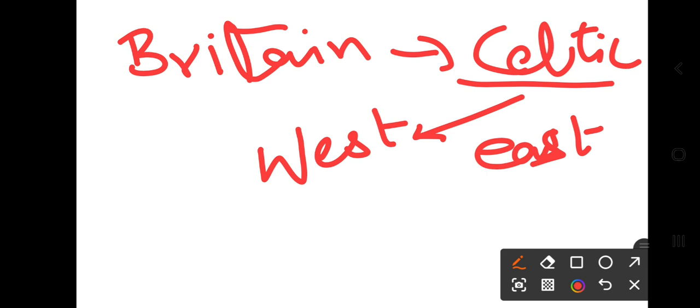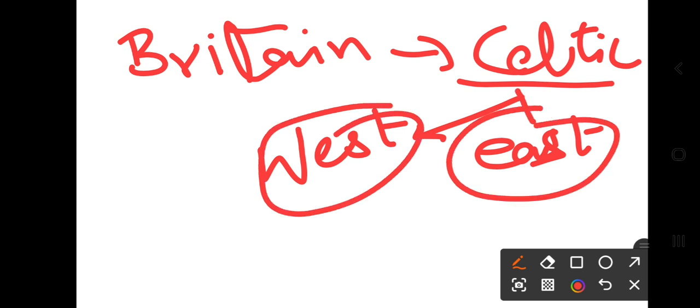At that time, the inhabitants of Britain spoke Celtic, so they were pushed away by these tribes. So they had to settle in the west.